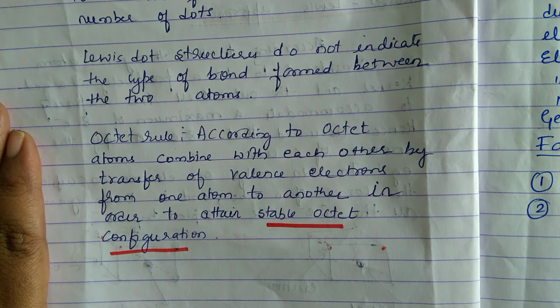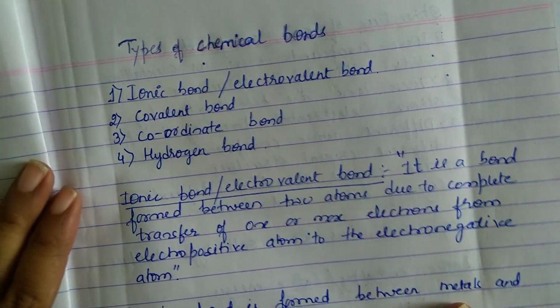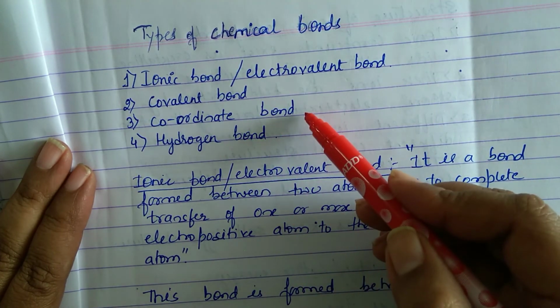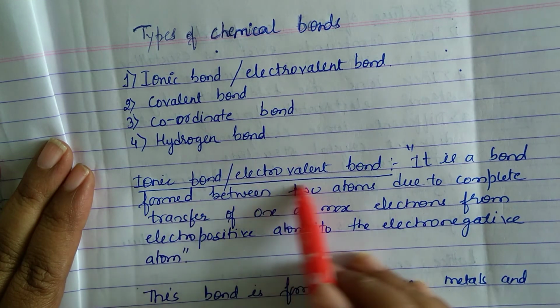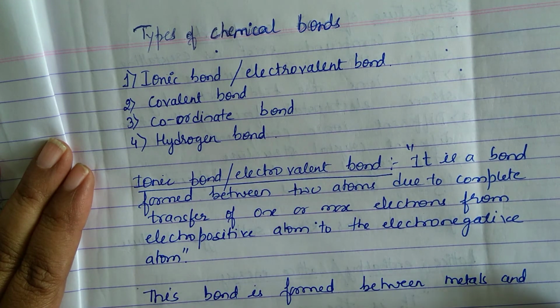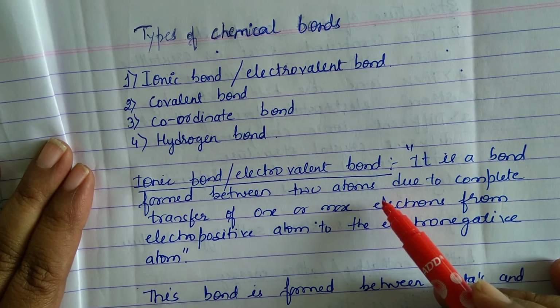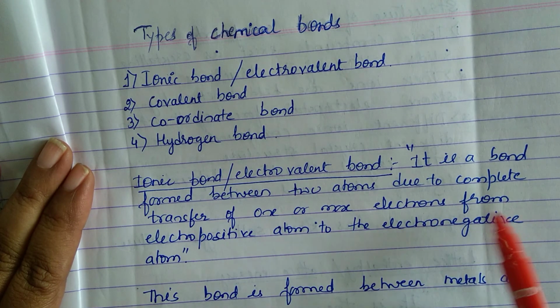So based on the transfer of electrons from one atom to another atom, we get different types of chemical bonds. And which are the different types of chemical bonds? We have ionic or electrovalent bond, covalent bond, coordinate bond and hydrogen bond. So coming to ionic bond, it is also called electrovalent bond. What is electrovalent bond? It is a bond formed between two atoms due to complete transfer of one or more electrons from one electropositive atom to an electronegative atom.